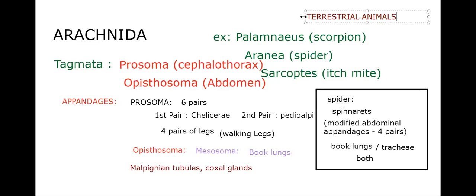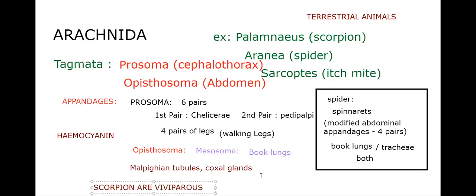Okay. And respiratory pigment, as I said, is present in Crustacea and Arachnida. Hemocyanin is present. And a very important thing to be remembered: scorpions are viviparous. That is the specialty of scorpions. Young one laying is viviparous; egg laying is called oviparous.